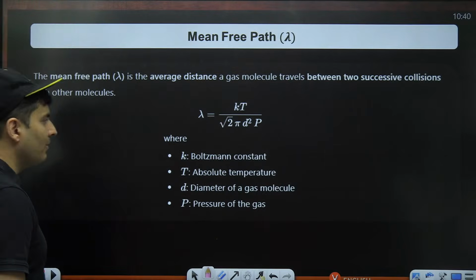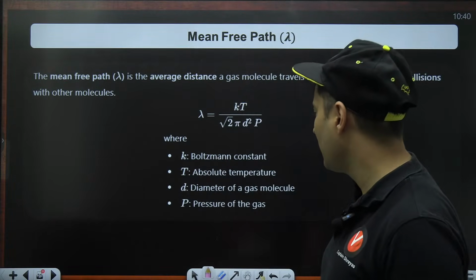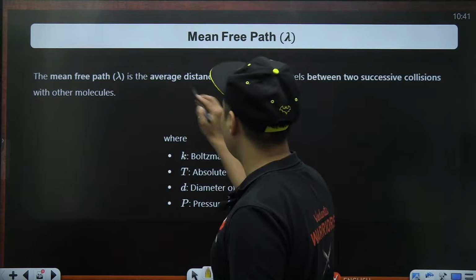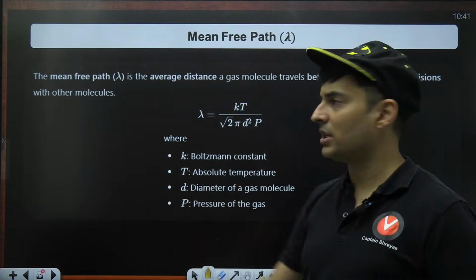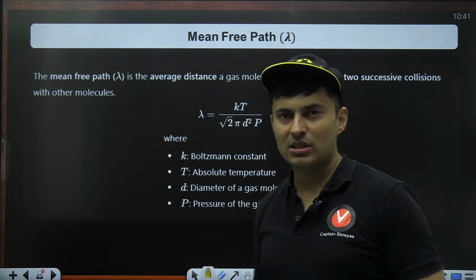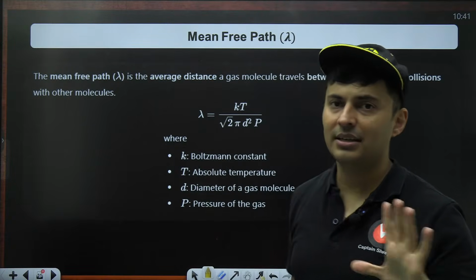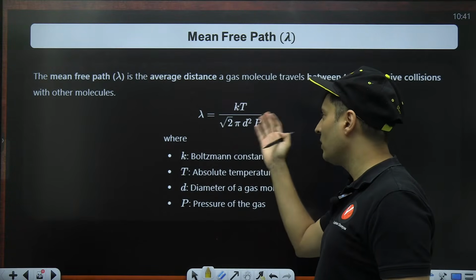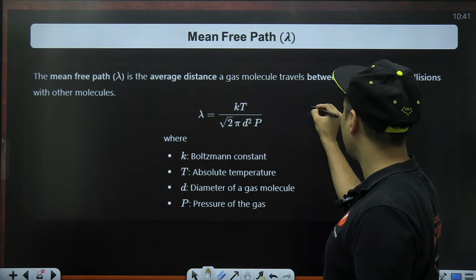Oh, that's on mean free path. I just discussed the mean free path with you some time back. It is basically the average distance which a molecule will travel between two successive collisions with other molecules. Every molecule will collide, so how much free distance can it travel? Now, this is one way of remembering it, which is very complicated. I would say remember this easier formula.